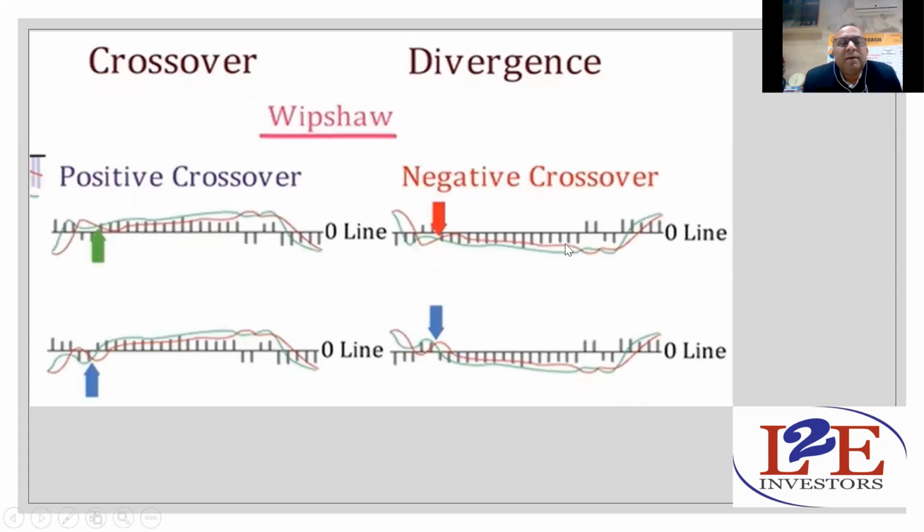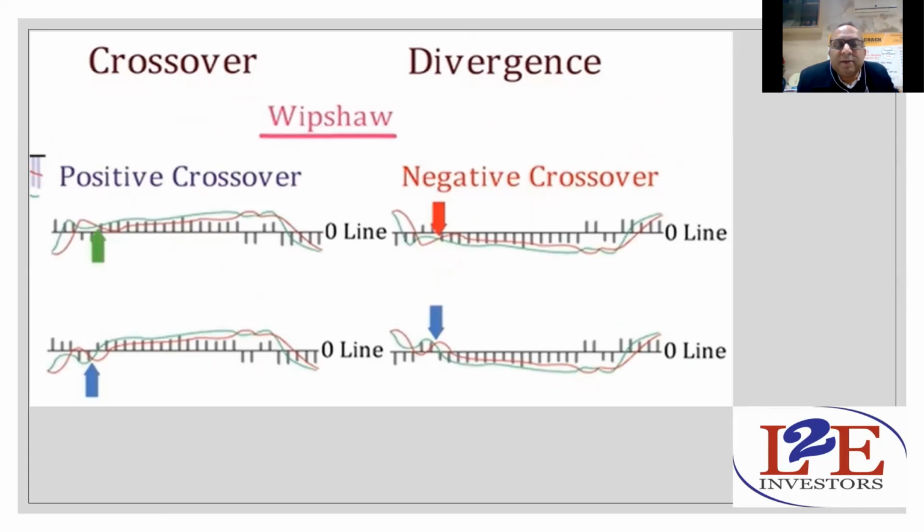Now, crossover. How does a positive crossover and a negative crossover work, and how can we check the whipsaw? What is a whipsaw? Whipsaw is something when you have taken a trade, and after you have taken the trade, what happens?